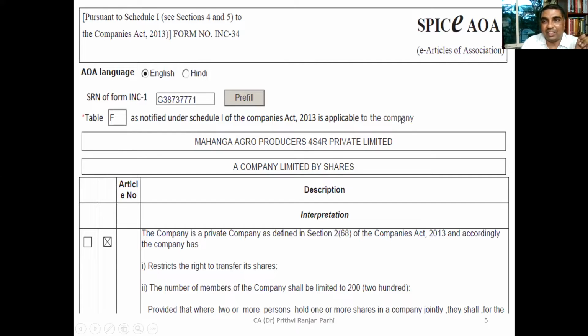Here you see E articles of association. I will show you complete E articles of association. Just give me a second. Just like in the previous session, we had seen the E memorandum of association, let us see one E articles of association.